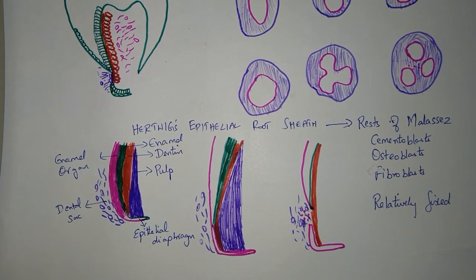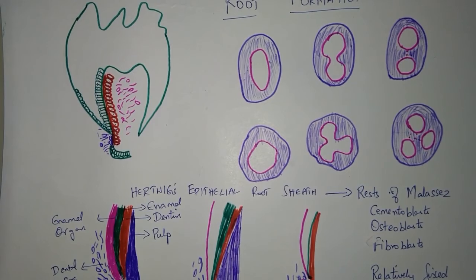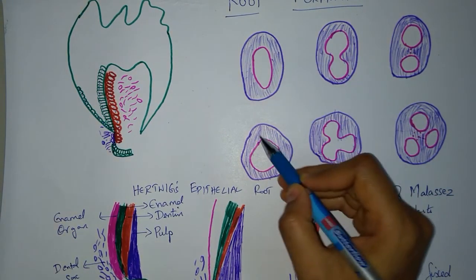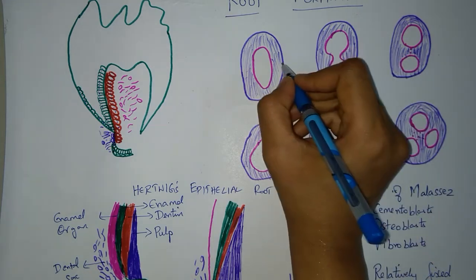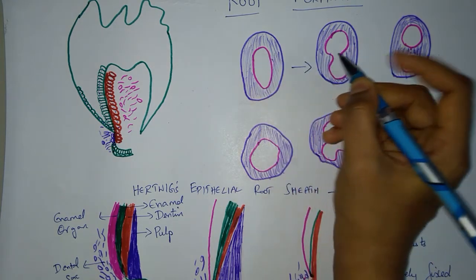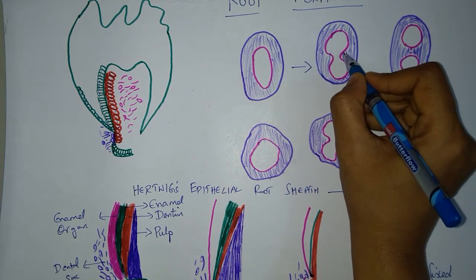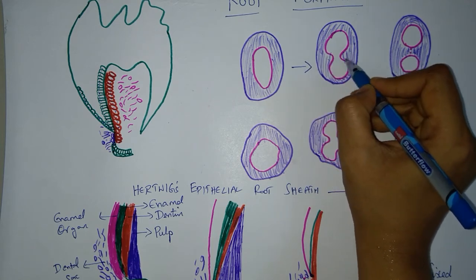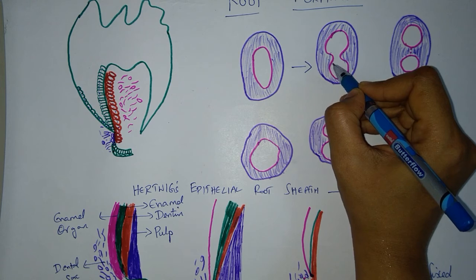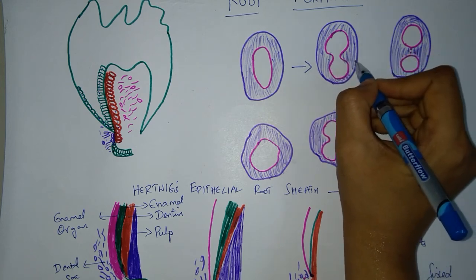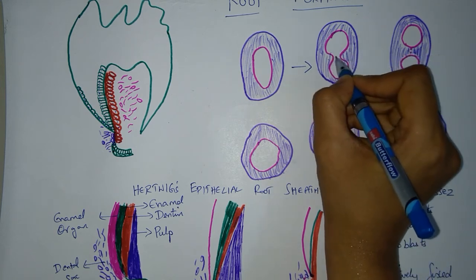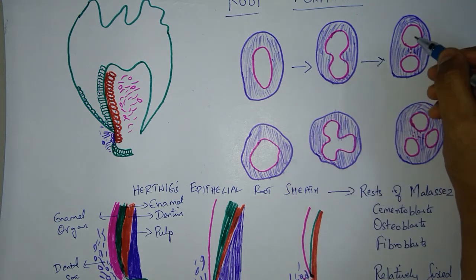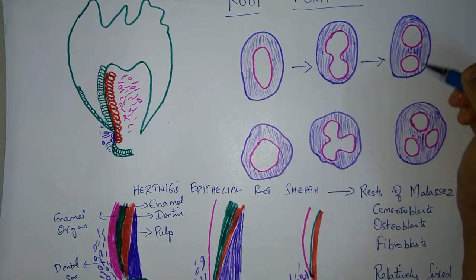What happens in the case of a multi-rooted tooth? For that, let us consider this. See, this purple color is the epithelial diaphragm, and in the case of a two-rooted tooth, two tongue-like extensions will be formed from the epithelial diaphragm. This is 1, this is 2. These two tongue-like extensions will join together, and once joined, result in the formation of the two roots. This is the case of the lower molars.